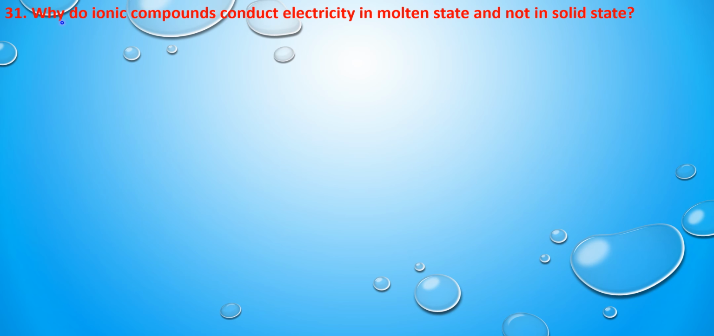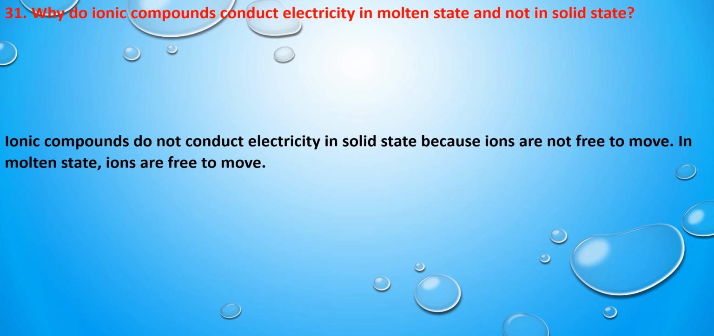So the next question is, why do ionic compounds conduct electricity in molten state and not in solid state? So the answer is, ionic compounds do not conduct electricity in solid state because ions are not free or separated from the compounds and cannot move freely. In molten state or in dissolved state, ions are free to move. Hence, these freely moving ions give the electric conductivity to the compounds.